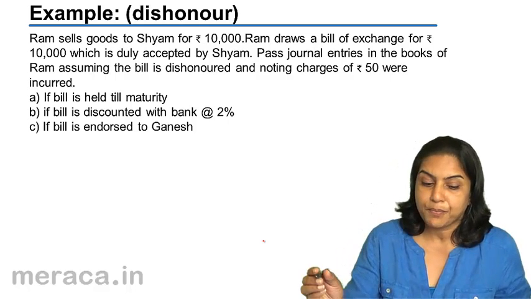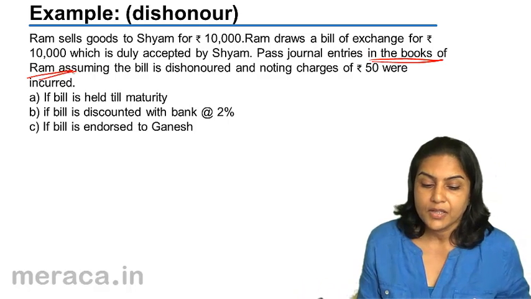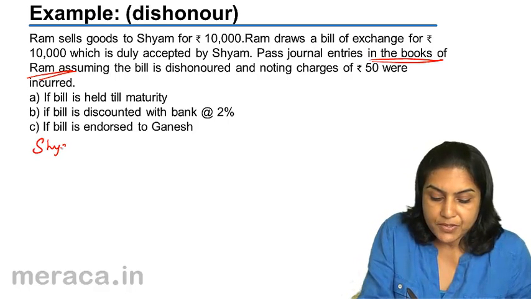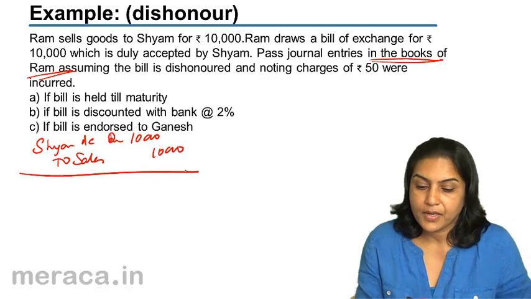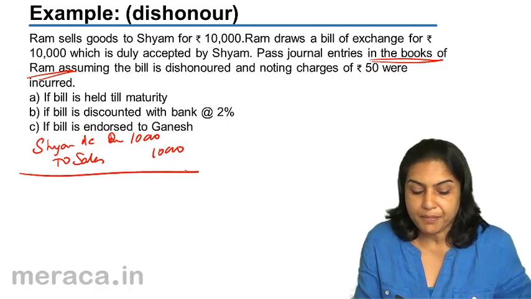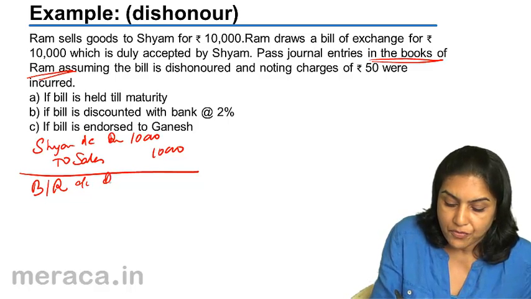So the problem is exactly the same, only there is dishonor. So this is in the books of Ram, journal entries in the books of Ram. The first entry for sale of goods would be Shyam's account debit to sales an amount of 10,000. Next, a bill is drawn by Ram, it is accepted by Shyam, therefore it is a bill receivable in the books of Ram. Bills receivable account debit to Shyam. With this, Shyam's account is closed.